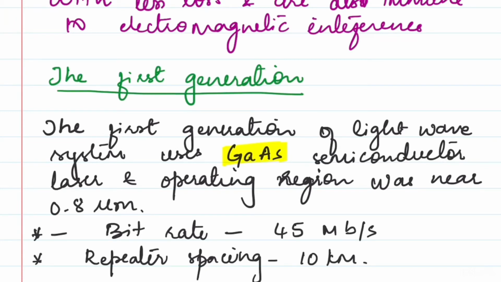So from 10 kilometers to 50, suppose you want to transmit information over 100 kilometers, how many repeaters do you need? Only one, right? At every 50 kilometers you place a repeater.